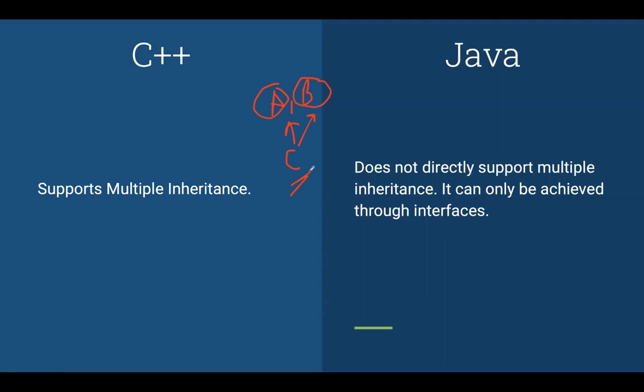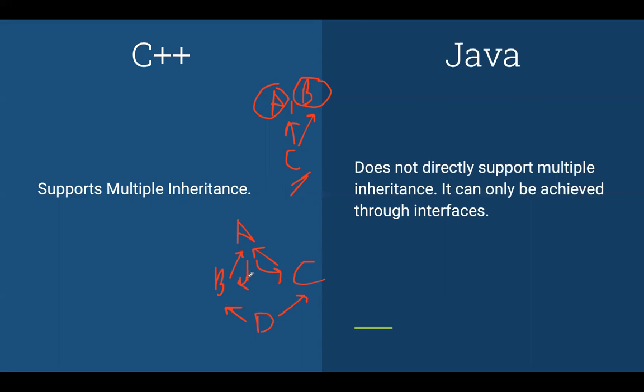So why doesn't Java support multiple inheritance? Because if languages support multiple inheritance, then problems like the diamond problem exist. The diamond problem is basically when you have a class A, then two classes B and C which inherit from A, and then another class D which inherits from B and C. When B and C inherited A, the features of A came into B and C. After that, D is trying to inherit both of these classes.